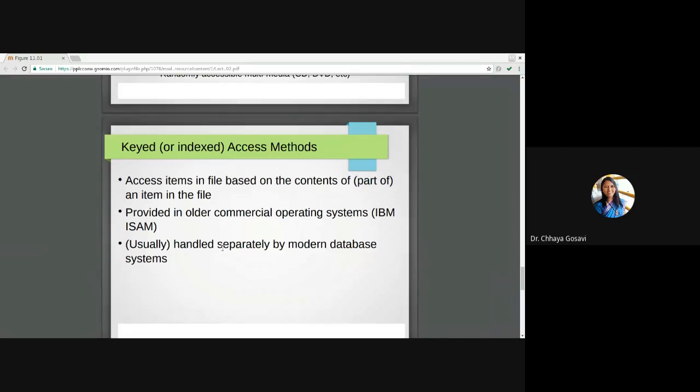But if we want to reduce the search operation, in that case we access an atom in a file based on the contents of parts of the atom in a file. So we have to keep one extra file which is called a relative file, which points to the current position. It was provided in older commercial operating systems like IBM ISAM, and it is usually handled separately by modern database systems.